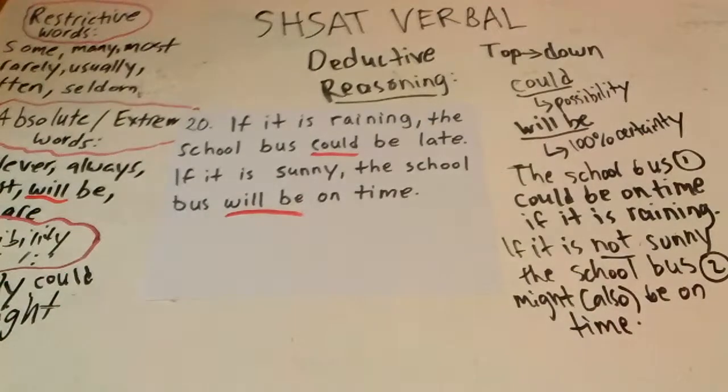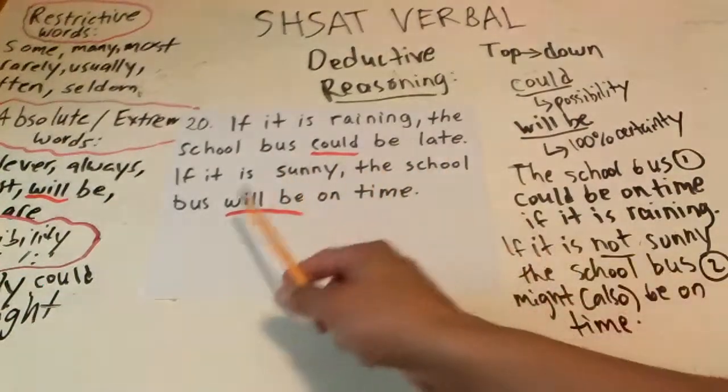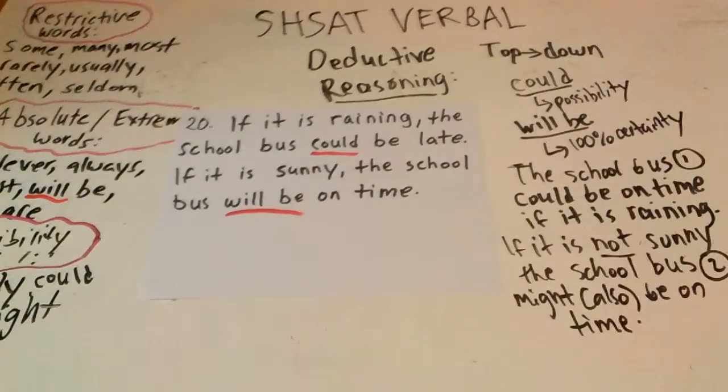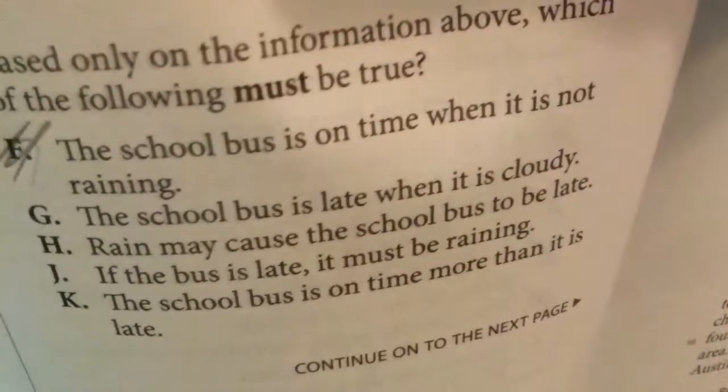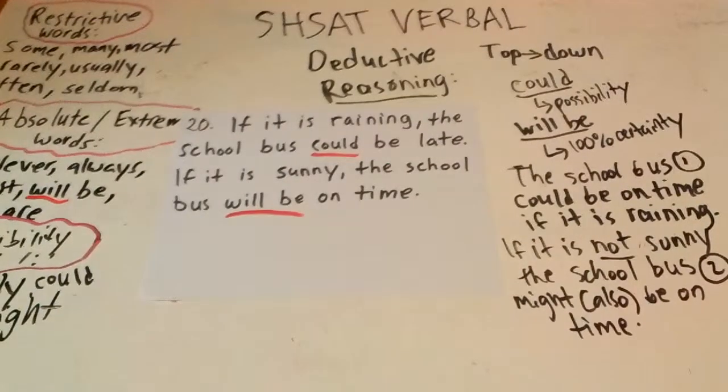Alright? In other words, if there's good weather, because it says the school bus is on time when it is not raining. So if it is sunny or clear or good weather, the school bus is on time. Does it say that? Look, if it is sunny, the school bus will be on time. But this doesn't say sunny. It says the school bus is on time when it is not raining. Okay? So, let's see. Now we go on to the next one.